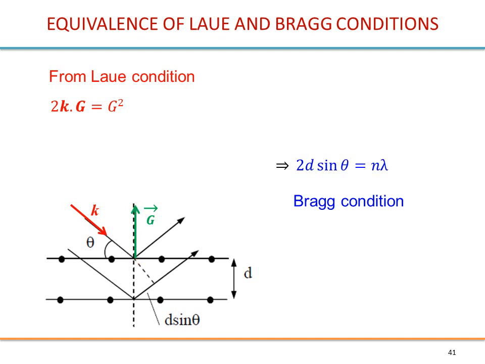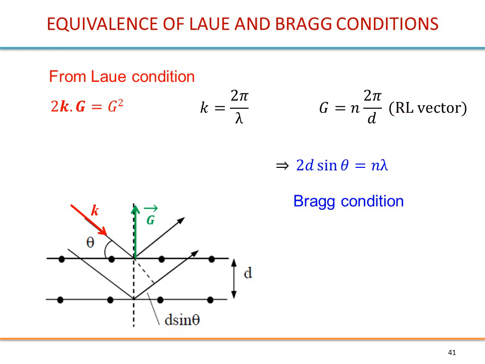Looking at this, we need to find out lambda and other parameters from this. Lambda will come directly from k because k equals 2 pi divided by lambda. Then we have to see what G is. G is related to these planes separated by d, therefore G equals n times 2 pi divided by d, with n an integer.